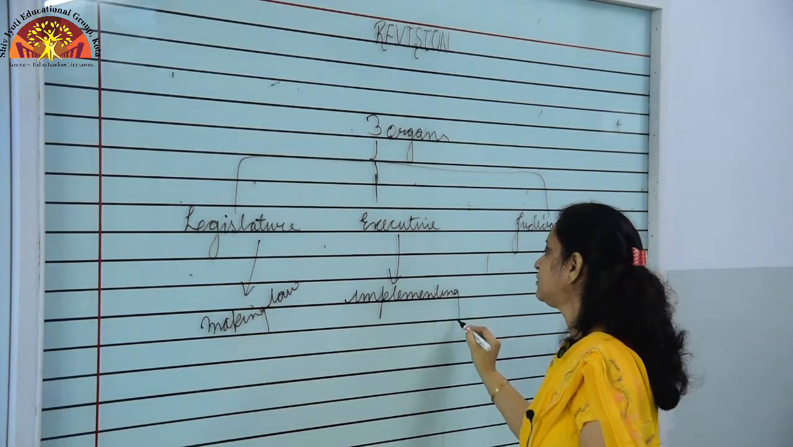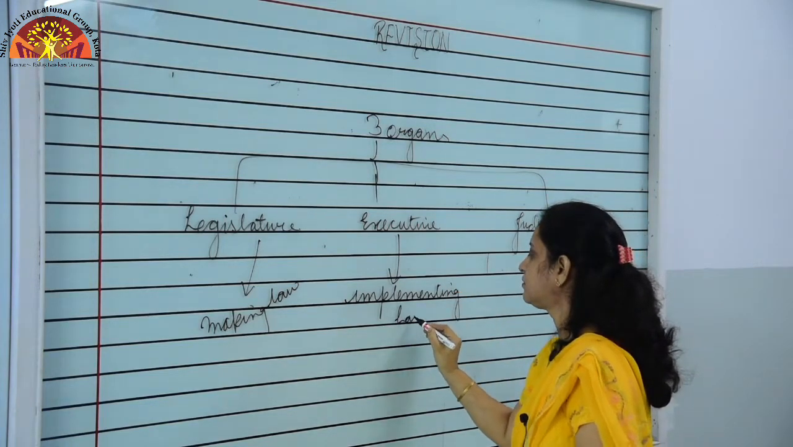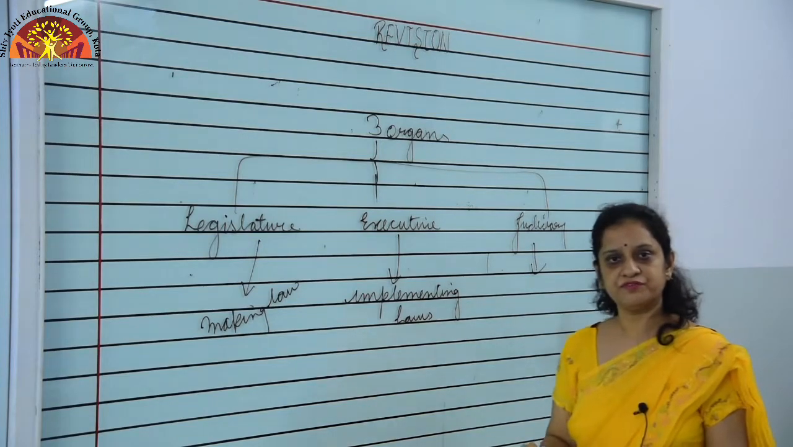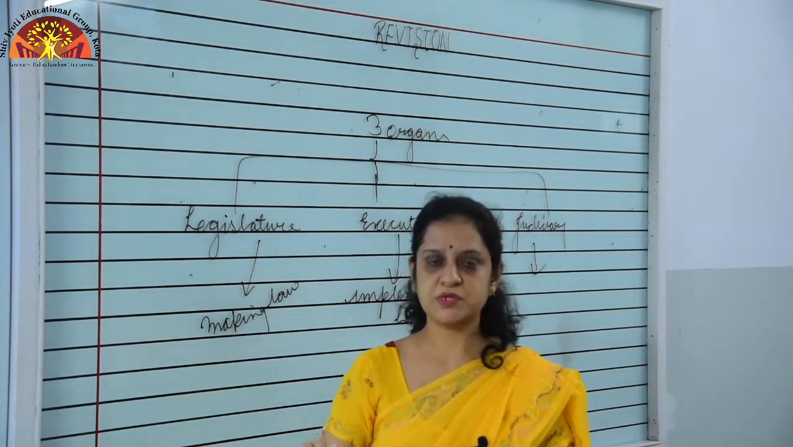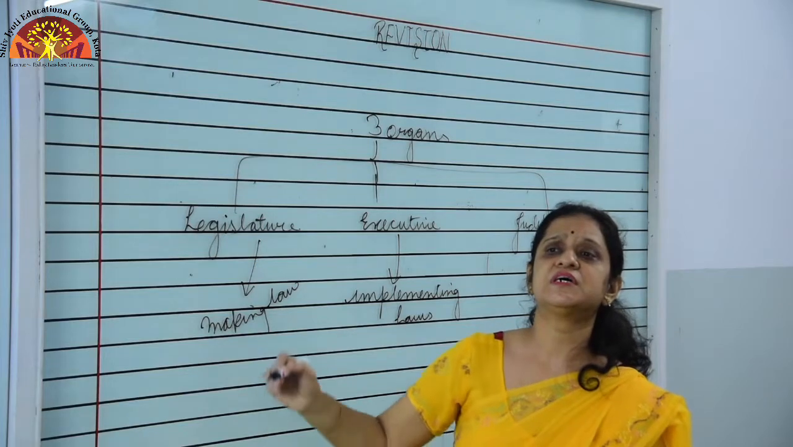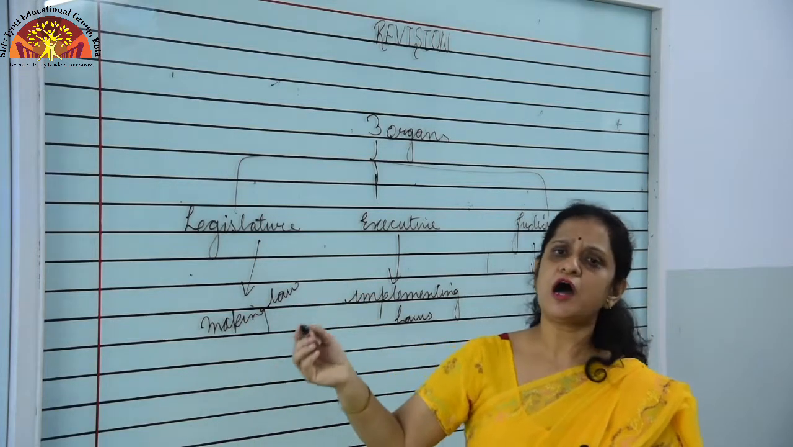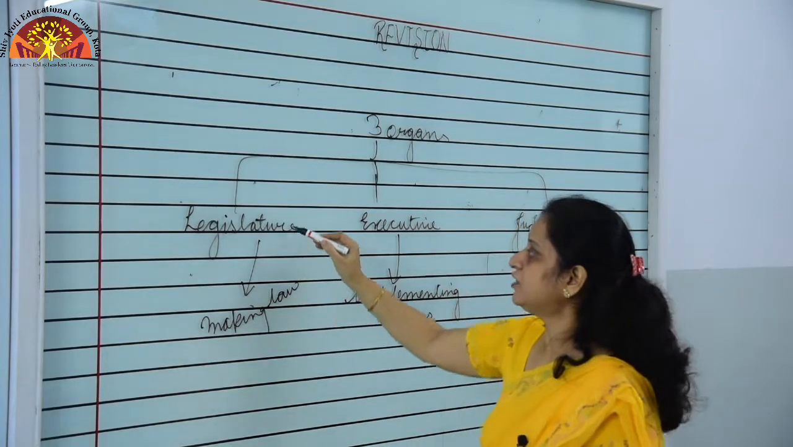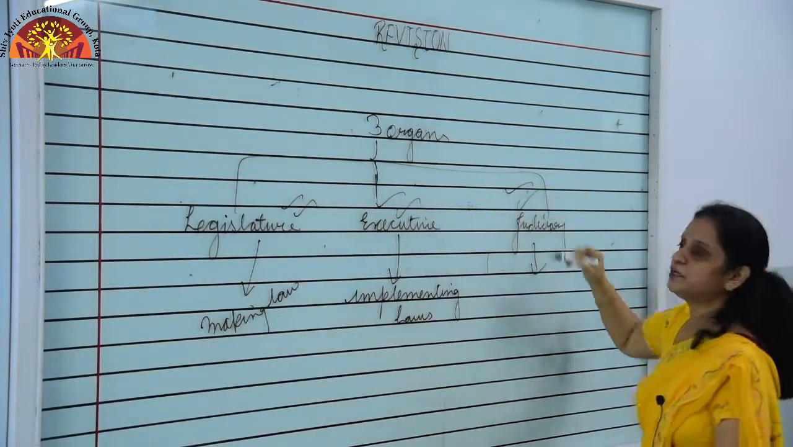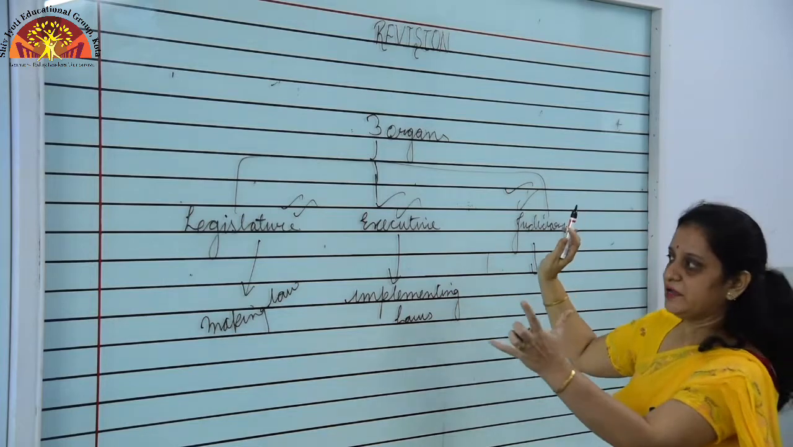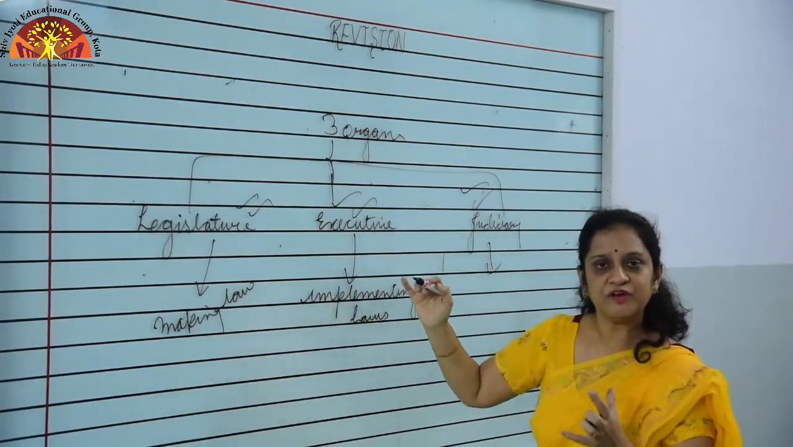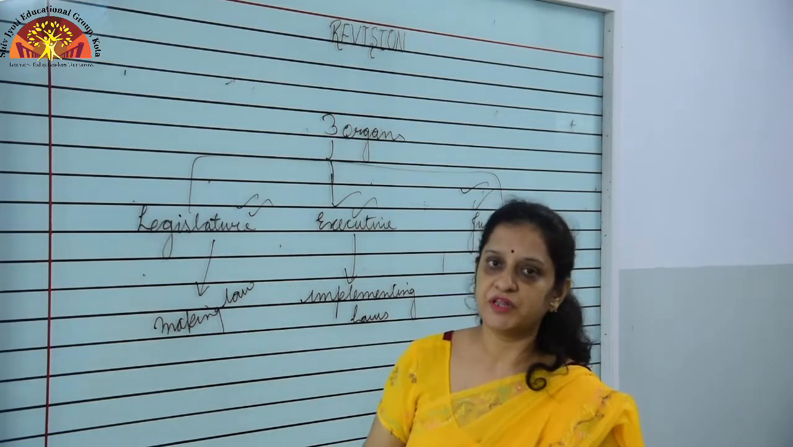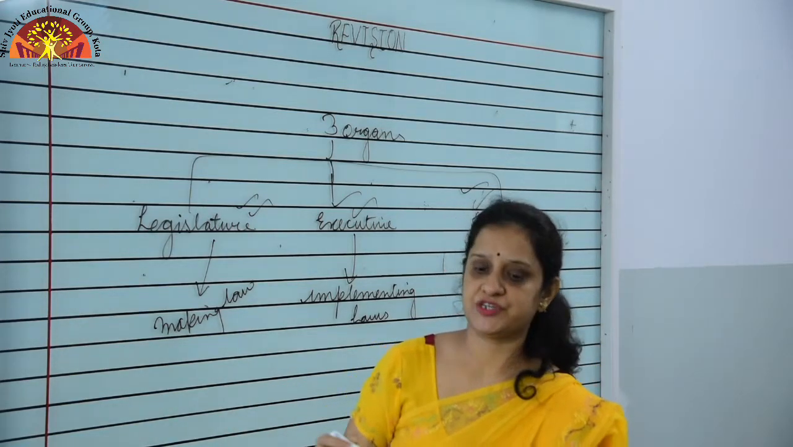And the judiciary resolves the disputes, if there are any kind of disputes among the citizens, among the state and the central government. Whatever kind of disputes there are, they are solved by the judiciary, and all three work independently. Although they are part of the government, they work independently without interference of each other.